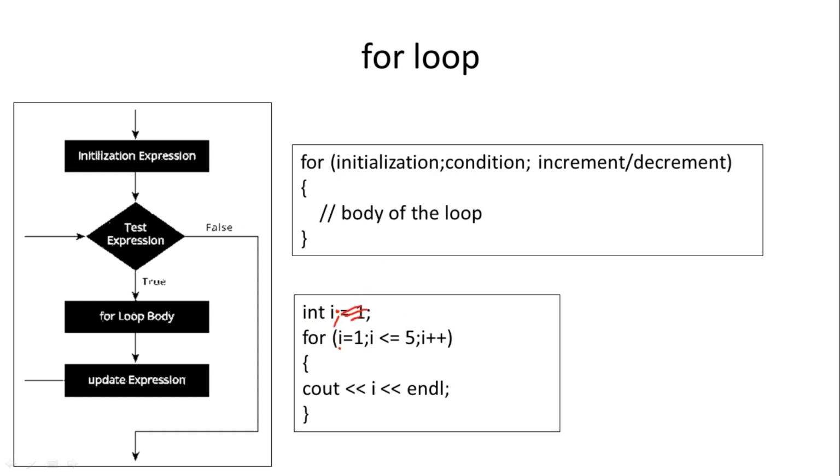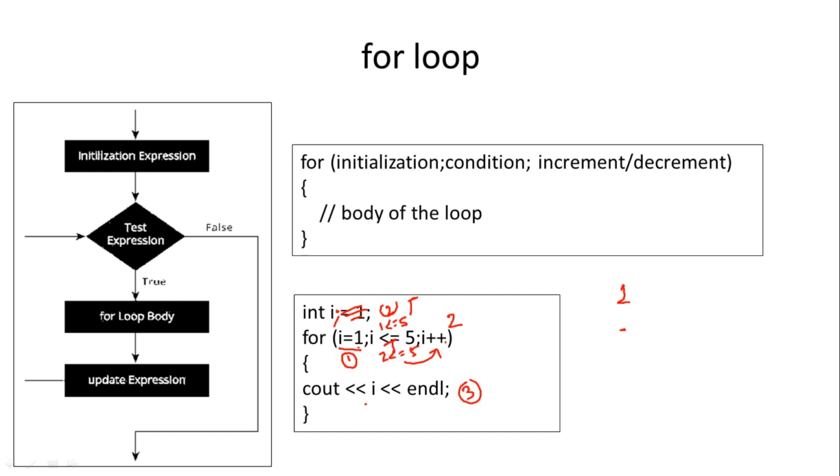So for I equal to 1, the first statement executed will be initialization, second the condition will be checked. So whether I less than equal to 5: value of I is 1, 1 less than equal to 5, it is true. So if it is true, execute the body of loop. So 1 will be printed, end L, control will come here. Then next thing executed will be I++. So I was initially 1, so with I++ it will become 2. Check the condition: 2 less than equal to 5, true.